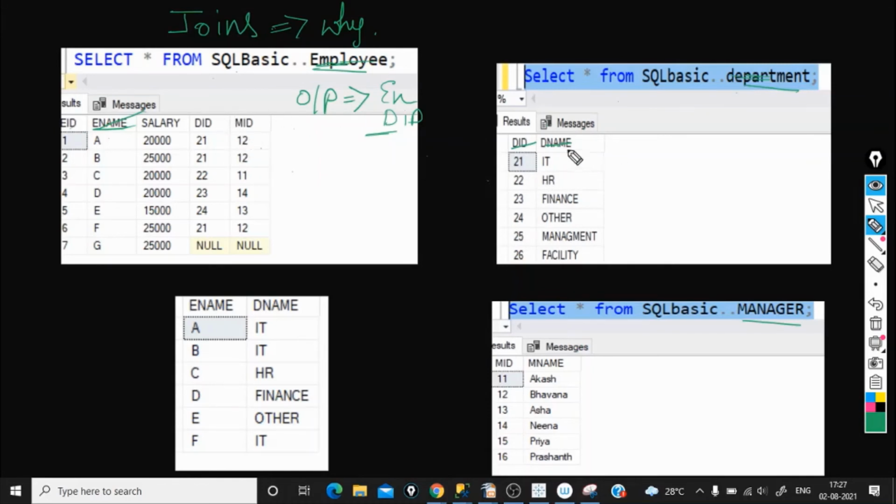So there has to be a common column between these two tables. In this employee table, we have DID, that is department ID. And in the department table also, we have department ID. This is the key column which we will be using to combine these two tables so that we can get the output employee name and department name.